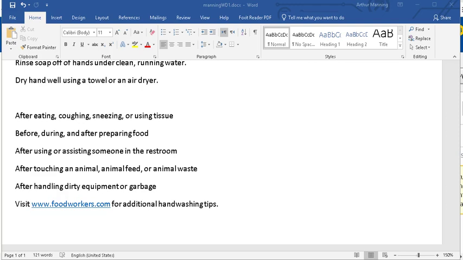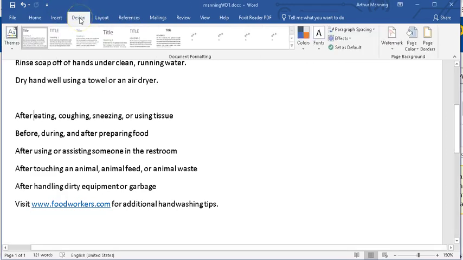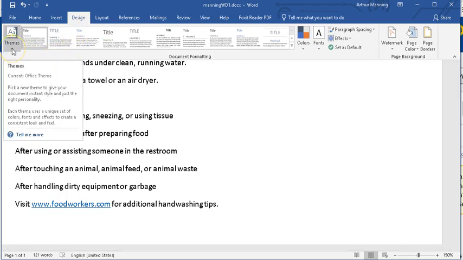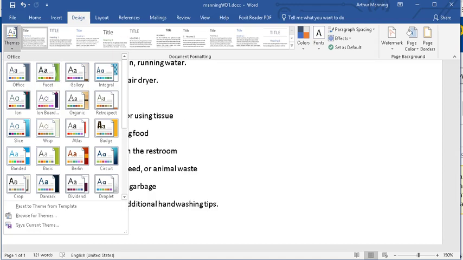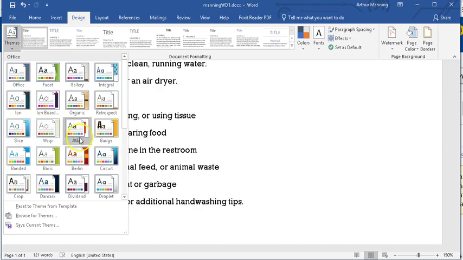So before doing anything, we're going to change our document theme. On our document, we go to the Design tab, and we're going to choose a theme over here, way over on the left side. A theme is a combination of colors, fonts, and font styles applied to a document. And what theme are we going to choose? We're going to choose the slate theme for this document. Do you see the slate theme?